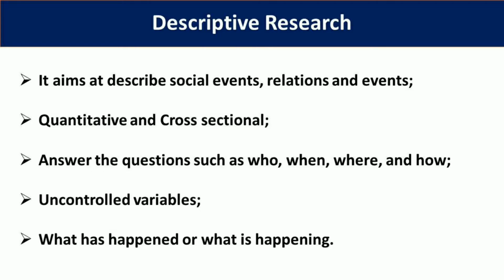Its primary purpose is to paint a picture using words or numbers and to present a profile or classification of types or an outline of steps to answer questions such as who, when, where and how, rather than focusing on why of the research subject.